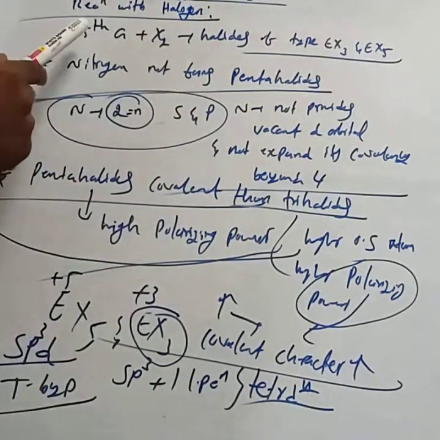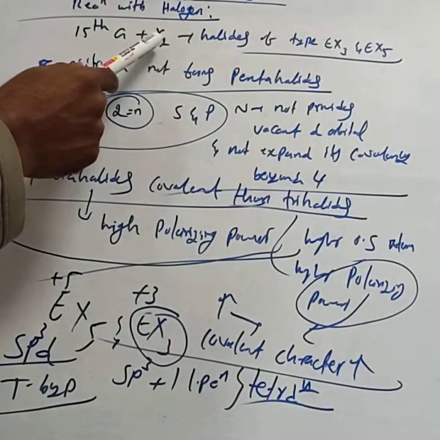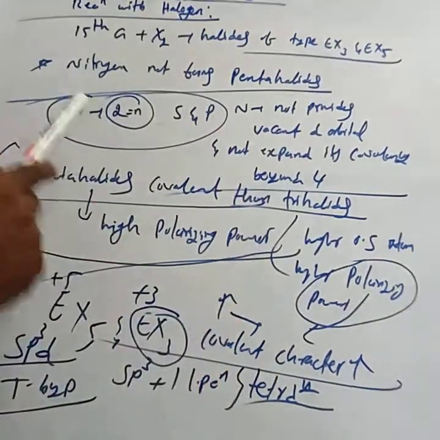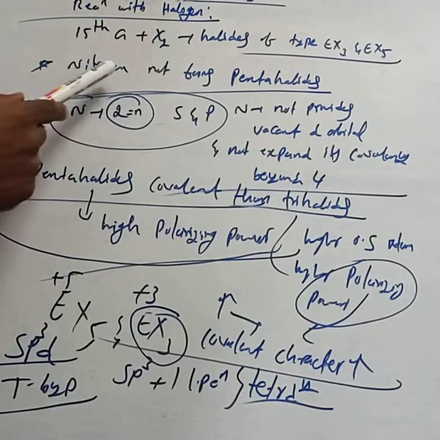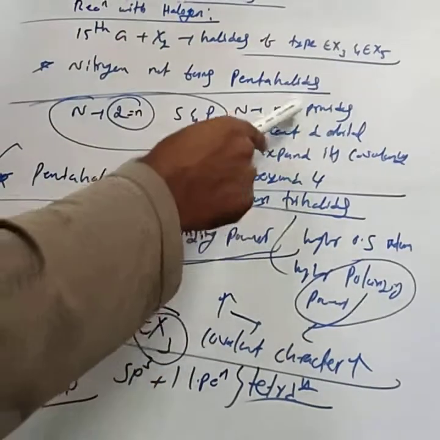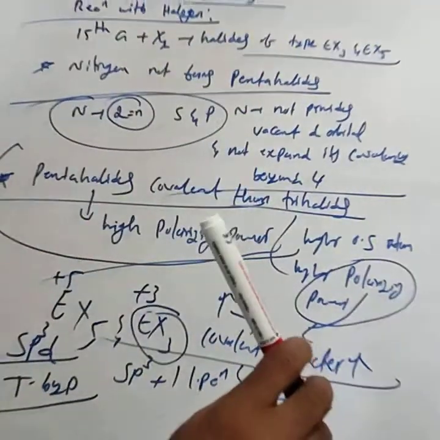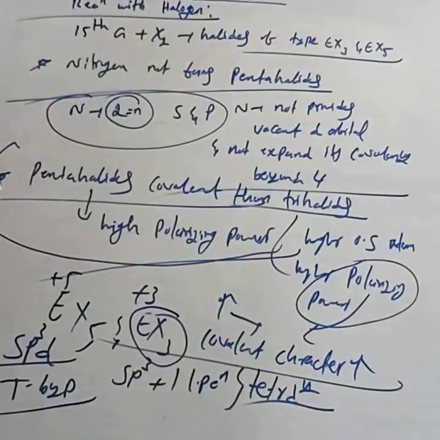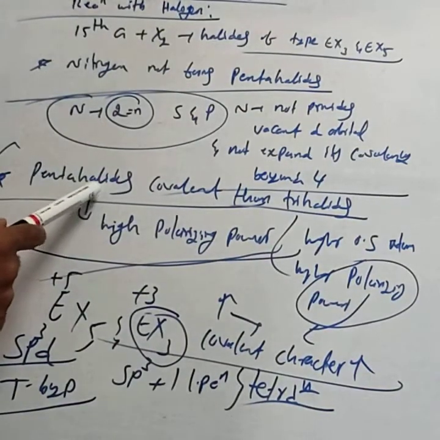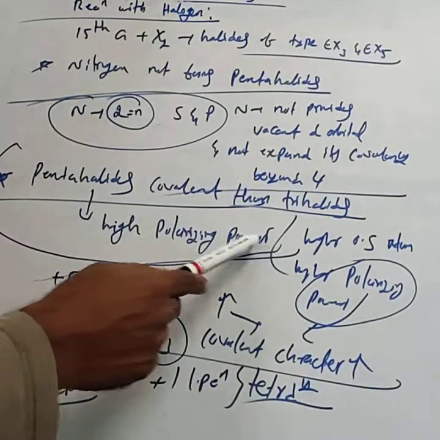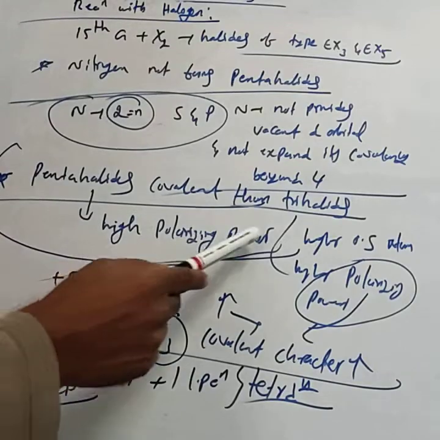Just two points. 15th group elements form halides of the type EX3 and EX5. First, very important point: nitrogen does not form pentahalides because it does not provide a vacant d orbital and does not expand its covalency beyond 4. Second important point: pentahalides are more covalent than the trihalides due to high polarizing power. Just write high polarizing power.